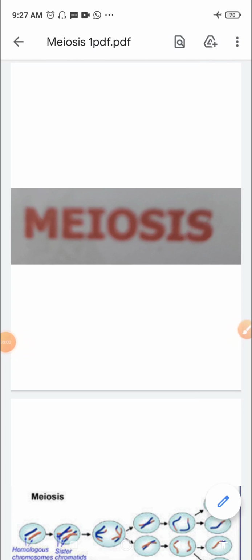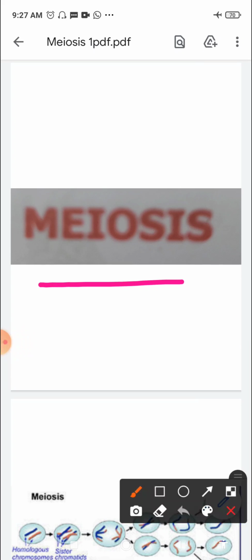We will start with the next type of cell division, that is meiosis. In the previous class, we studied about mitosis, which takes place in the somatic cells, and it is also known as the equational division. So now we will study meiosis.